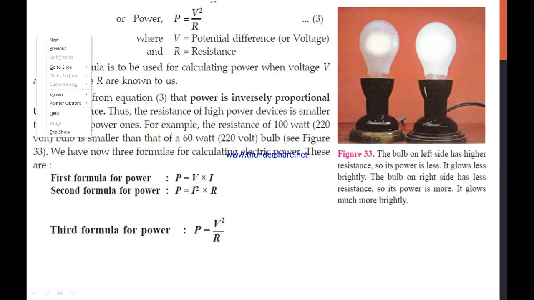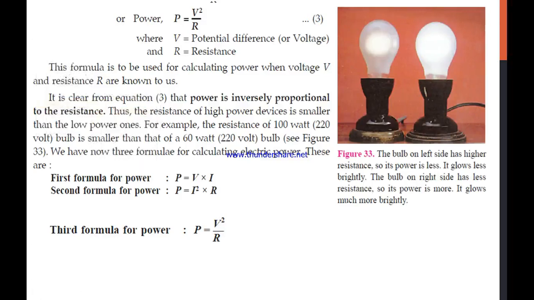So we have seen there are three forms of our formula: the first one is P equal to V into I, the second one is P equal to I square into R, and the third one is P equal to V square by R. Now it is clear that the power is inversely proportional to the resistance.